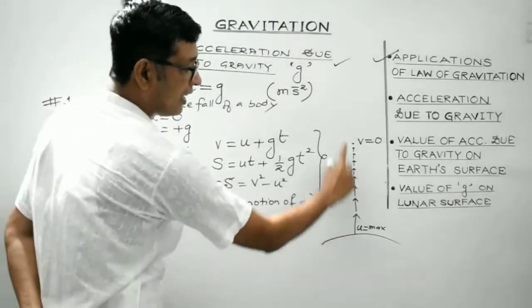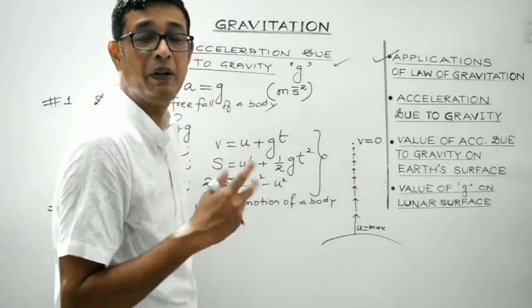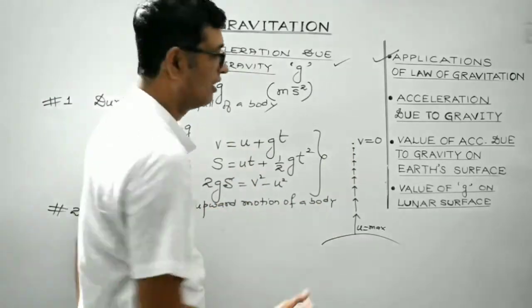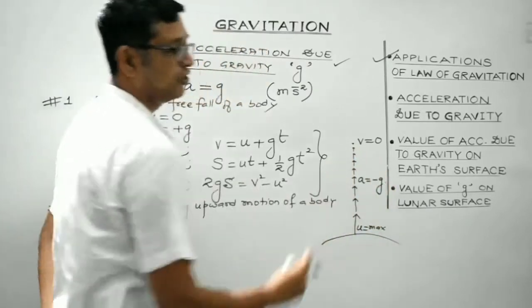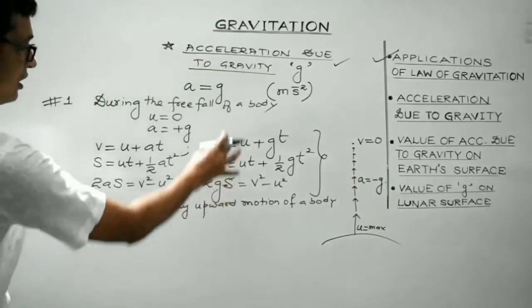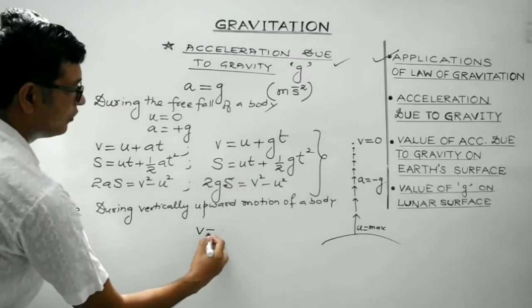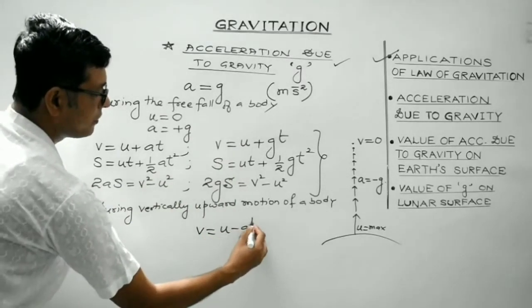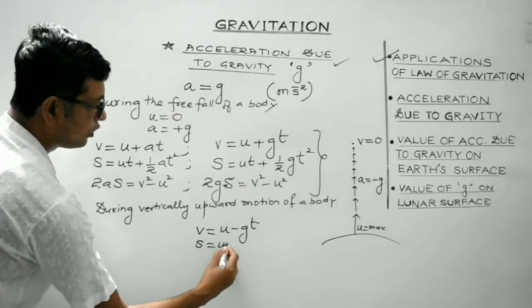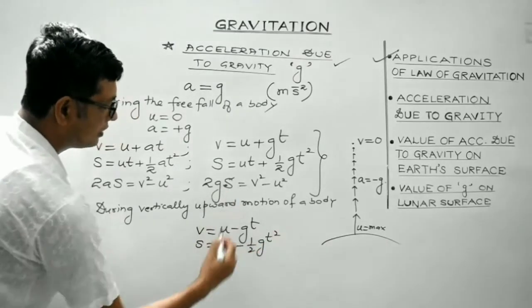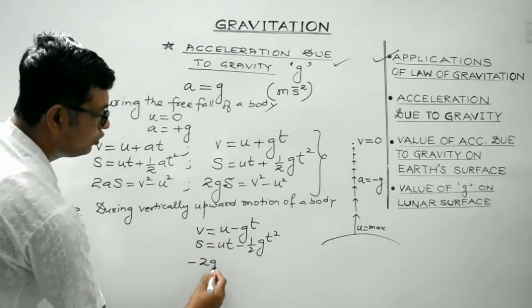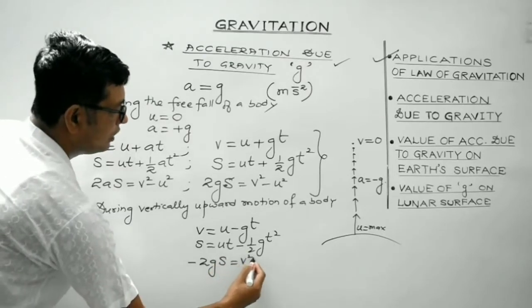So here it is the case of retardation. The speed is decreasing at a constant rate. So in this case, a is replaced by minus g. Clear, students? So here the three equations will become v is equal to u minus gt, s would be equal to ut minus half gt square, and the third one would be minus 2gs is equal to v square minus u square.